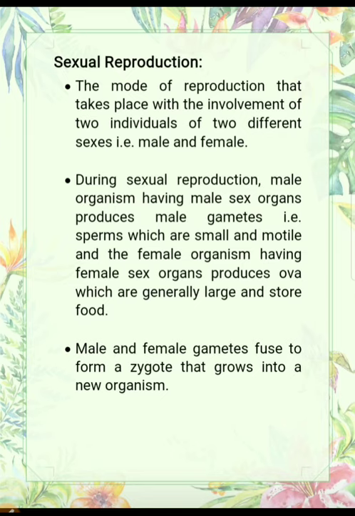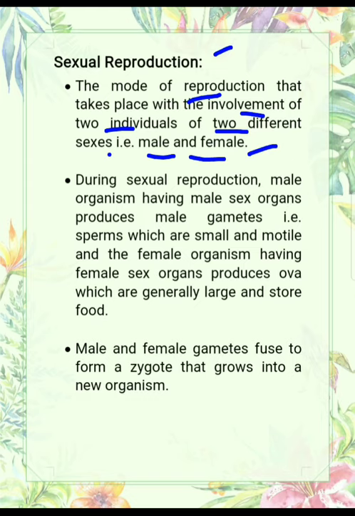So, till now we discussed asexual reproduction. Today we are starting our next topic, sexual reproduction. Sexual reproduction is the mode of reproduction that takes place with the involvement of two individuals of two different sexes. Means two parents are involved in sexual reproduction. One is male and another is female.